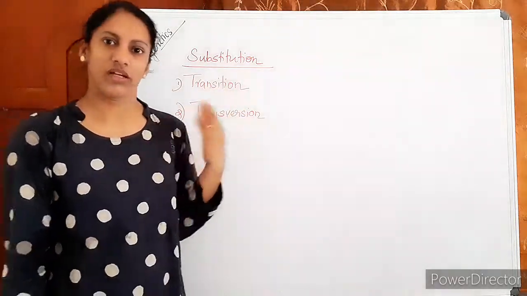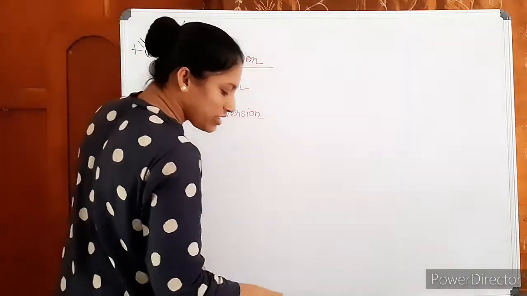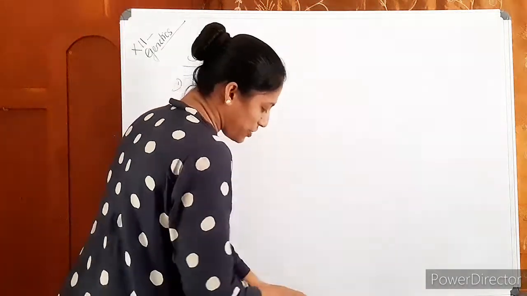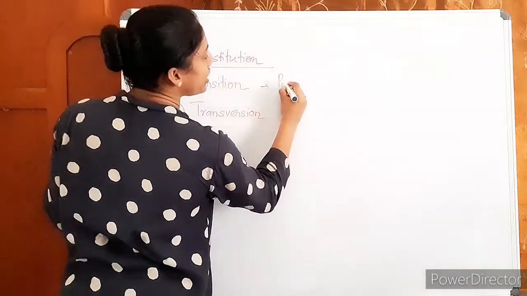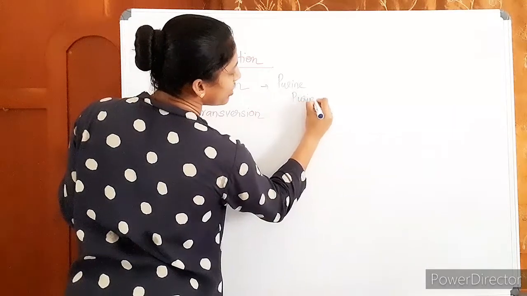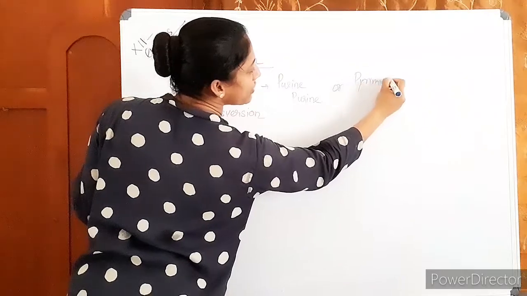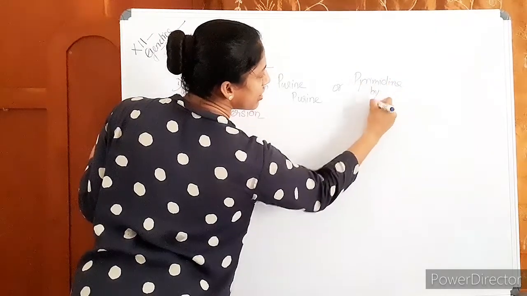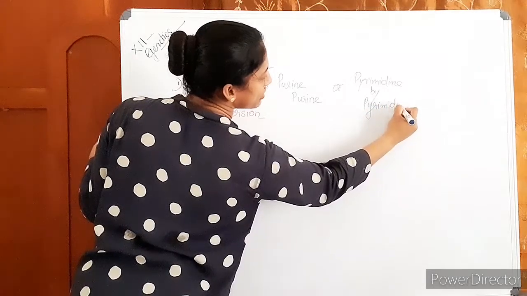What is this? It's a type of substitution. Okay, if a purine is substituted by another purine, or a pyrimidine is substituted by another pyrimidine, it is known as transition.